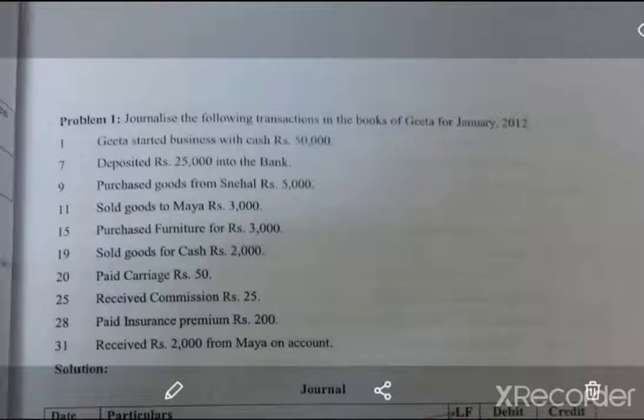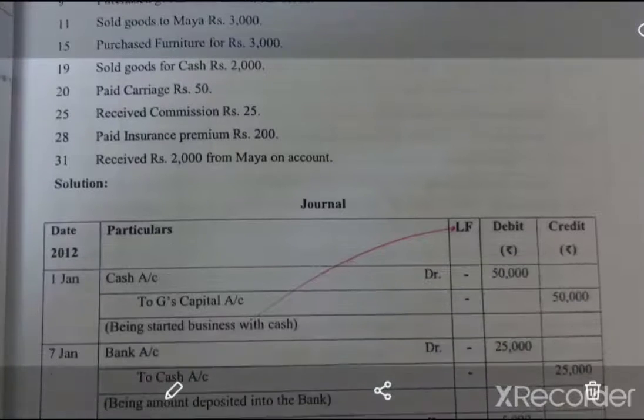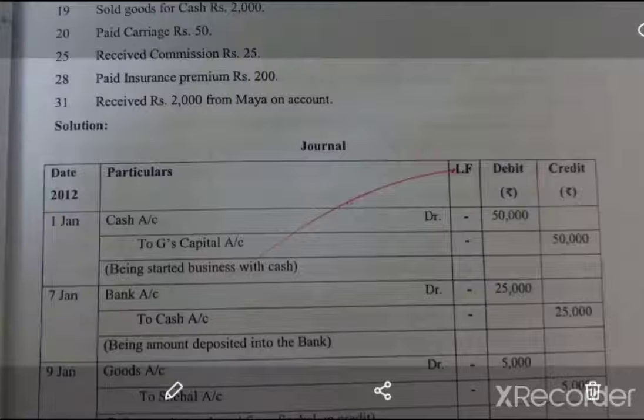So we'll discuss this journal. Geeta started business with cash rupees 50,000. This is the proforma of a journal. There is a date column, particulars column, ledger folio, and debit and credit sides. In the debit and credit columns, you write the amounts in rupees or with the rupee symbol.